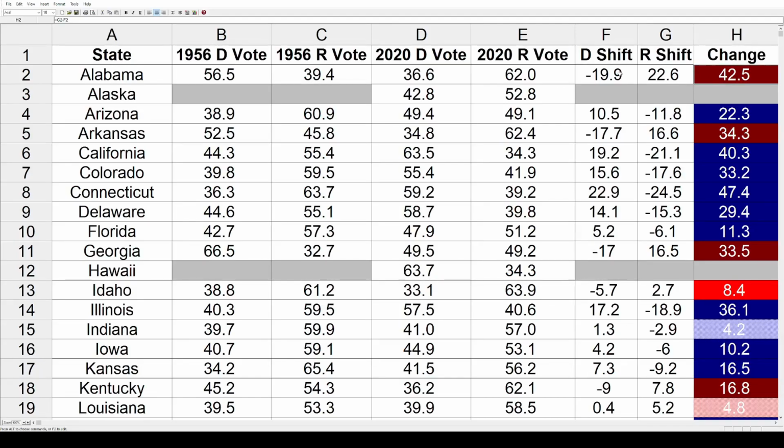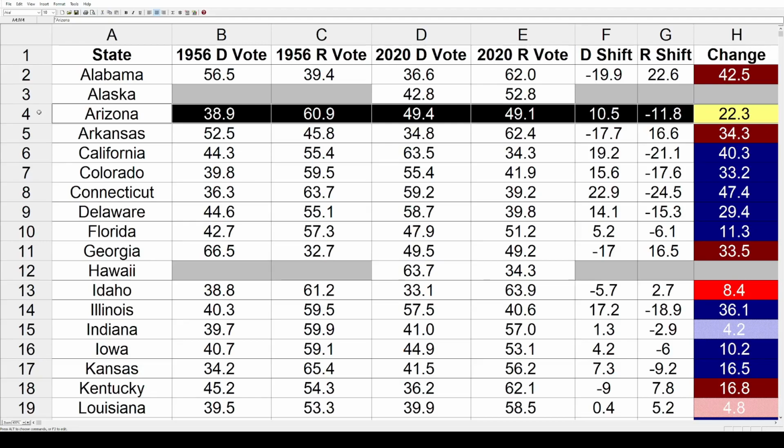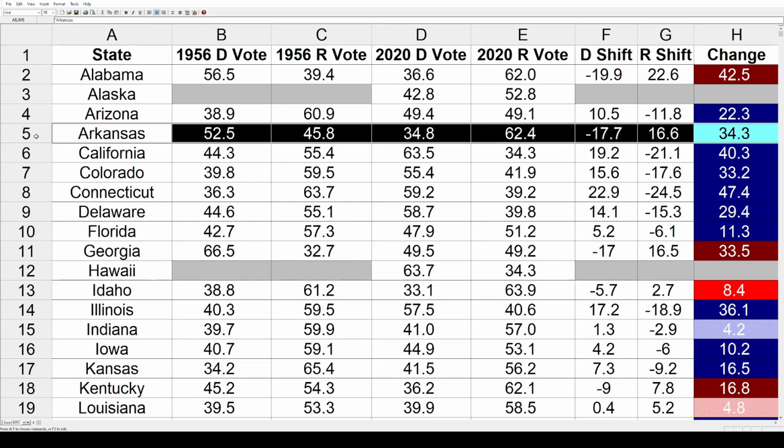So now we can quickly go through the rest of these states. We'll skip over Alaska and Hawaii. There's not really any shift there. So let's fly through the remaining states. We've got Arizona. That went 22.3% toward the Democrats. Arkansas went 34.3% toward the Republicans.